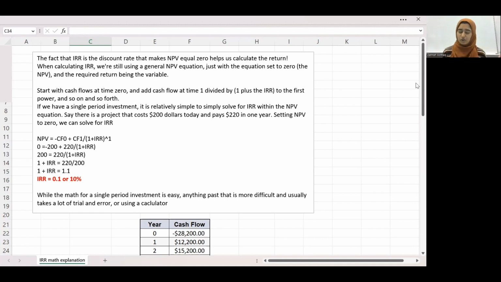This is very easy to solve for when we have just a single period investment. As you can see over here, it's just pretty easy algebra. But when we start getting into more complex problems with more complicated cash flows, that's when we start needing to use trial and error or use a calculator.